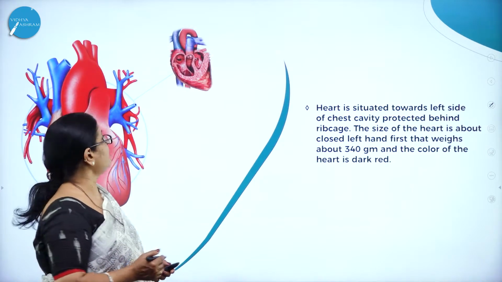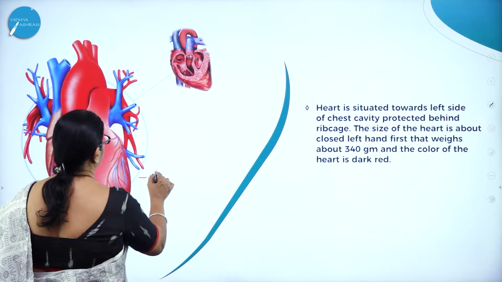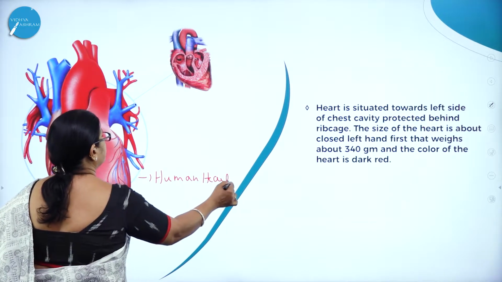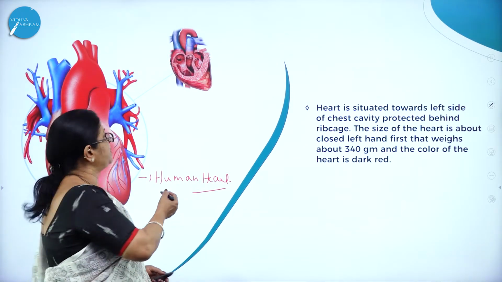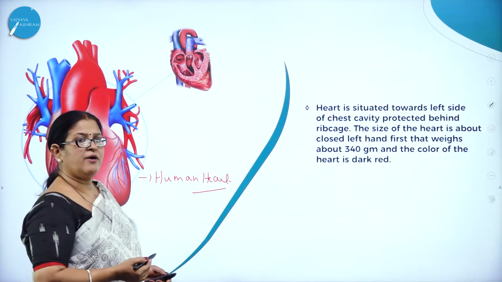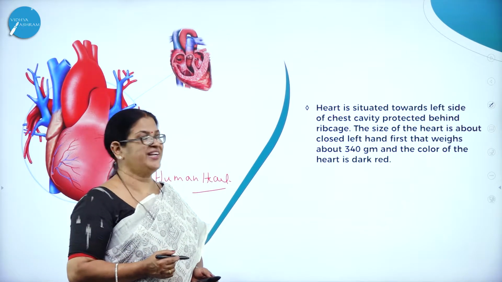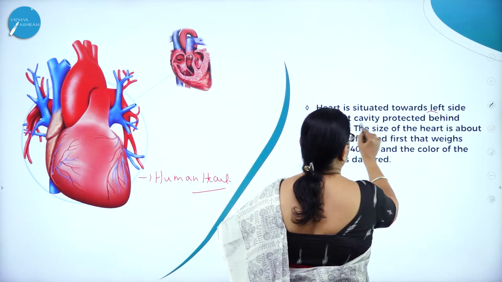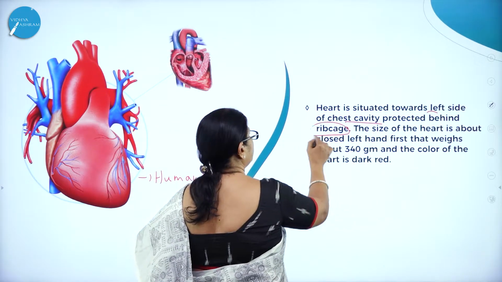Now let us see the beautiful picture of the human heart. Here you can see the beautiful picture of the human heart. Where is the heart actually situated? The heart is situated towards the left side of the chest cavity, protected behind the rib cage.